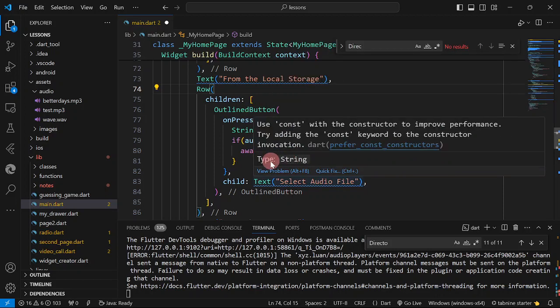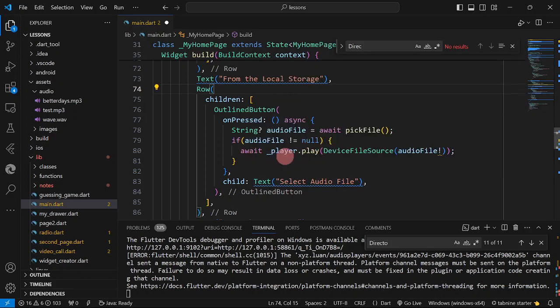So we're just going to validate if it is not null, then we're going to play. So therefore we could remove the assertion because it is going only to execute this line here if it is not null. So therefore, if it gets inside the if structure here, therefore audio file is not null.